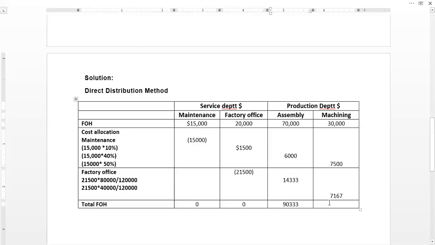Here for machining department, 30,000 plus 7,500 plus 7,167, and the total resultant figure will be 44,667. So the total FOH in these departments will also include the FOH cost charged, or distributed, from the service departments as well. That's all. Thank you so much.